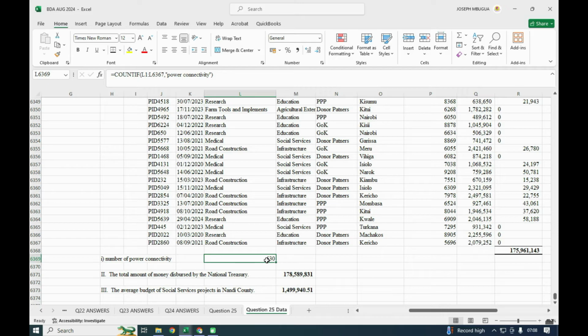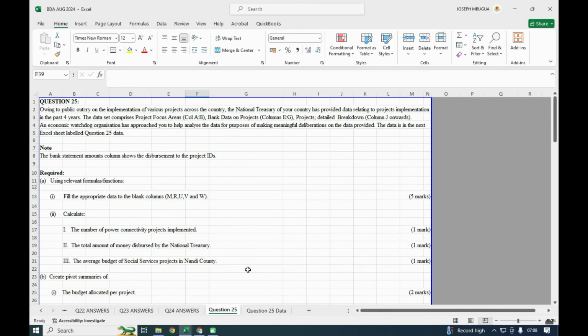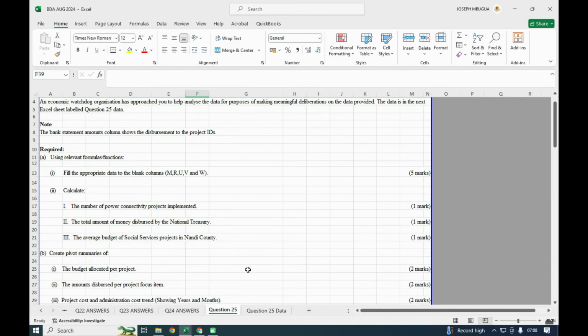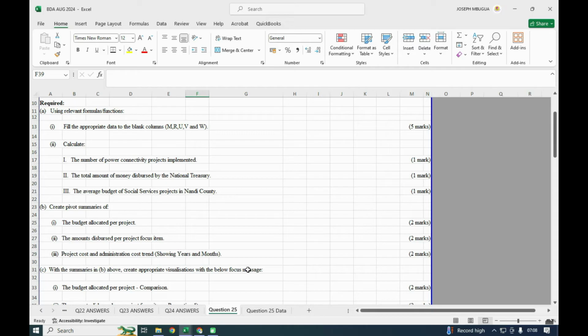Then the next thing that we had been asked, so we are done with the first part for 8 marks. So they were somehow mean with the marks. And we go to part B.